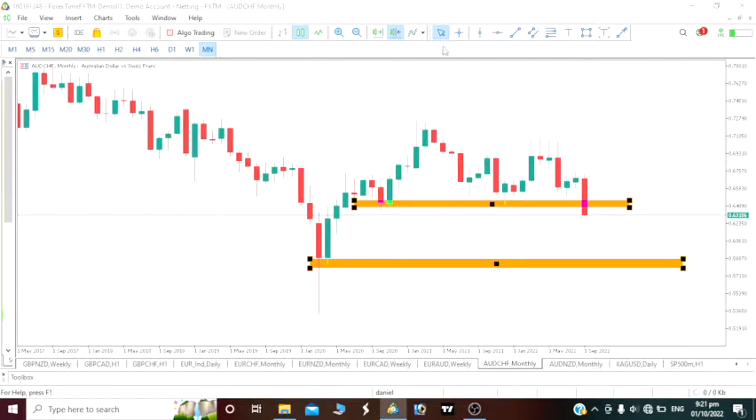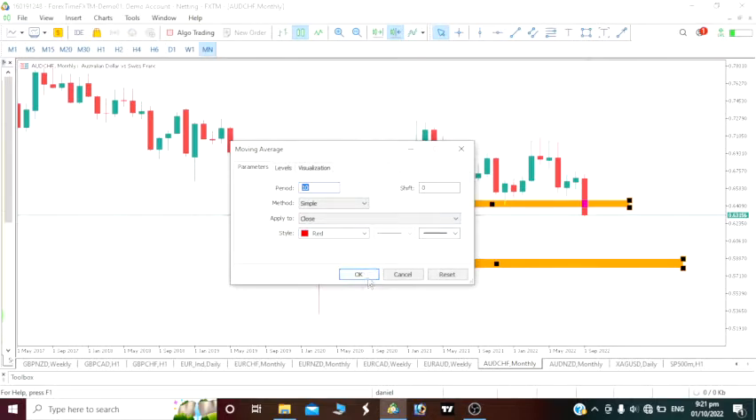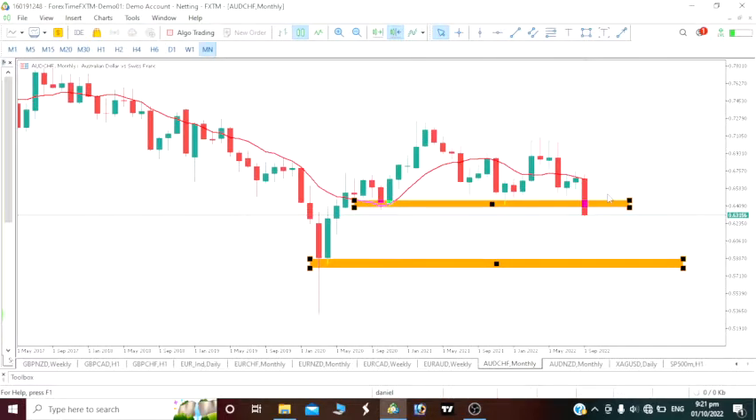Now let's see what the moving average says. I will be using 10. The rule of trading is that once price is above the 10 period moving average, we have to go long, but if it is below it, then we have to short it. So clearly we can see here that AUD Swiss franc is below the 10 period moving average, meaning we have to short this price, right?